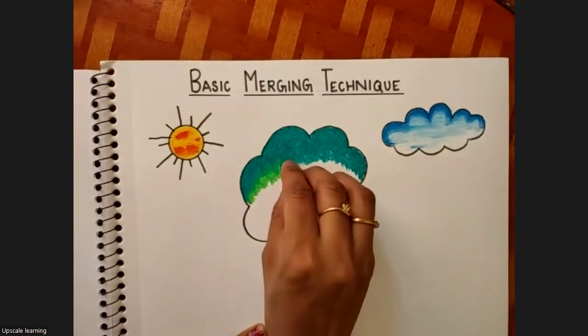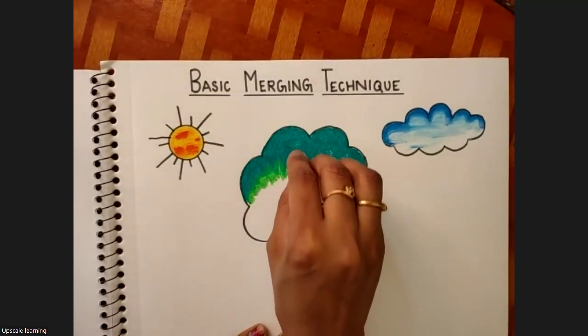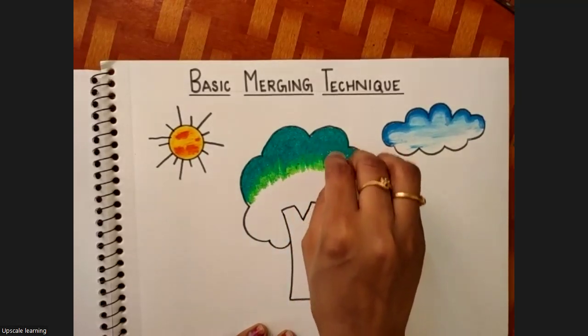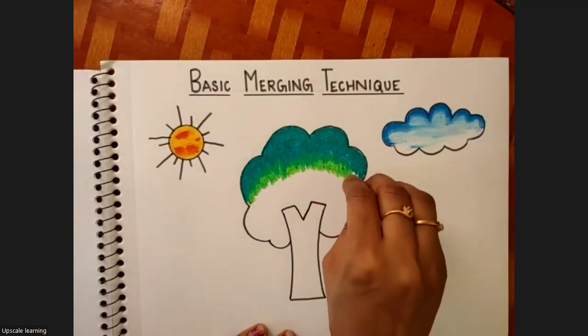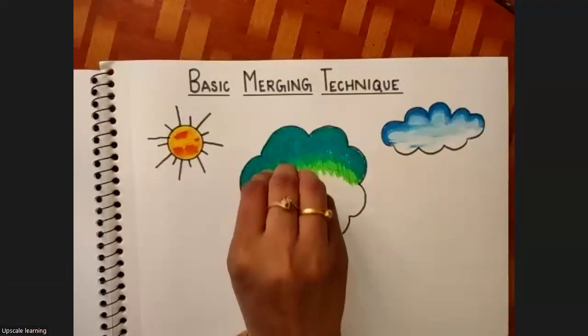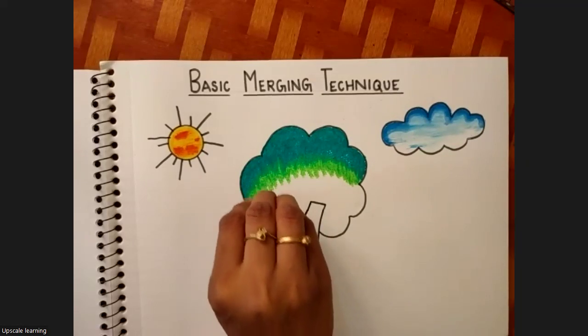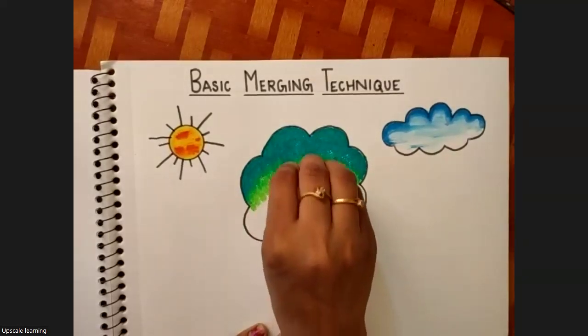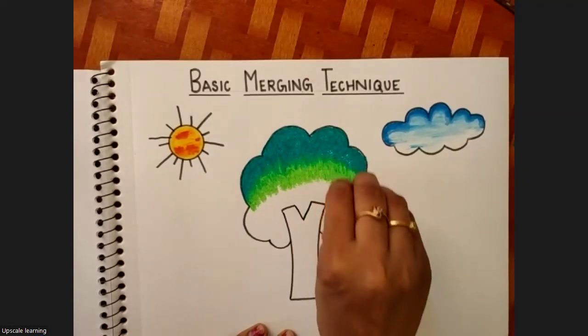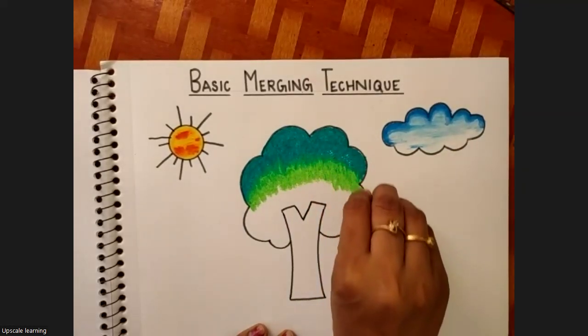Your hand should go up and down, see, up and down, so that there will be mixing of dark green and light green, like this. Light green only, I told. Ma'am, you told light blue. Is it? Yes. Okay.